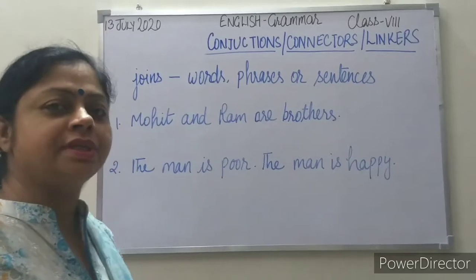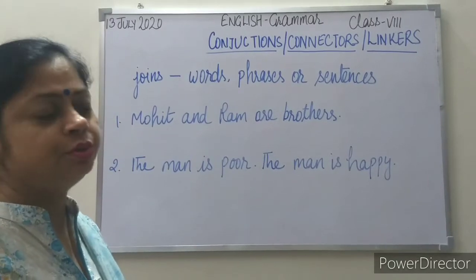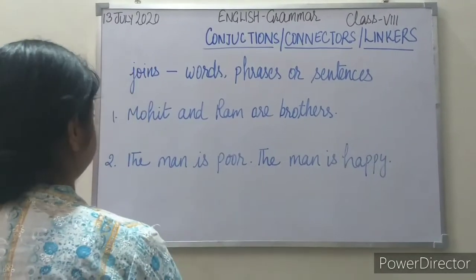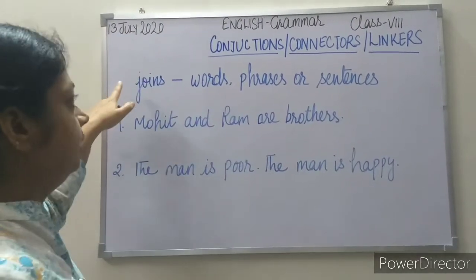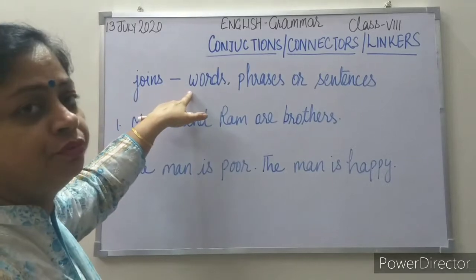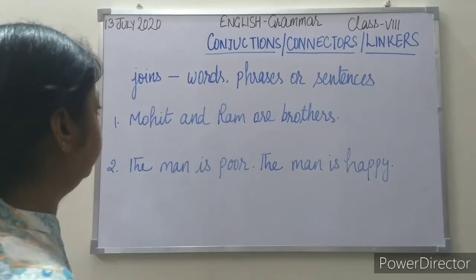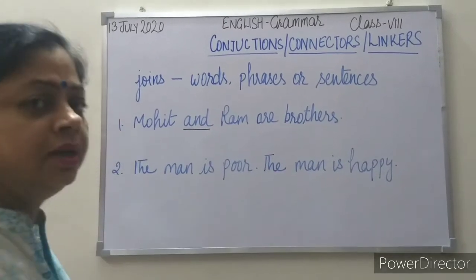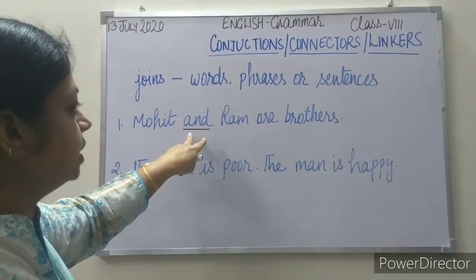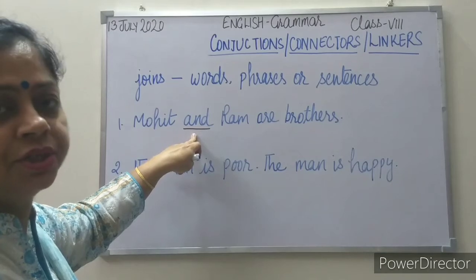See, I have written two examples here, so I am going to show you through them. First example is Mohit and Ram are brothers. I told you that linkers are those words which join two words. In the first sentence, Mohit and Ram are both joined with the conjunction and. So here two words are joined through one conjunction.